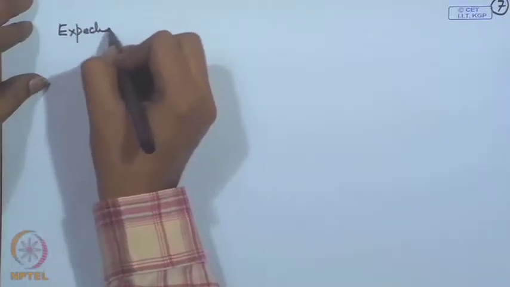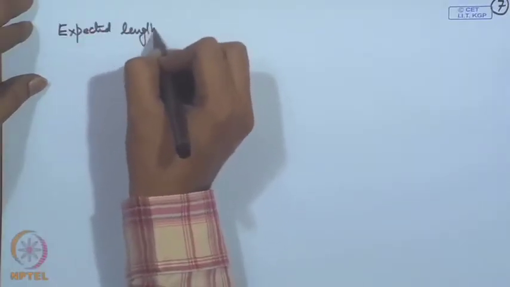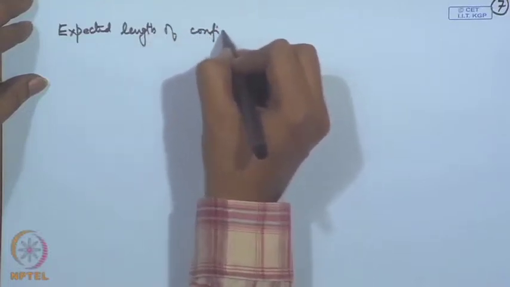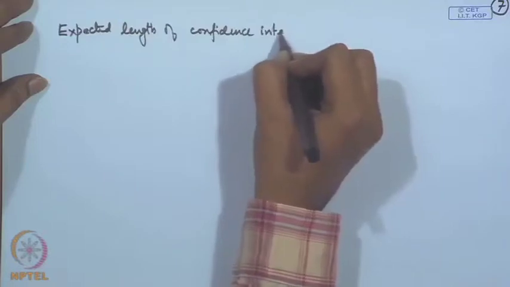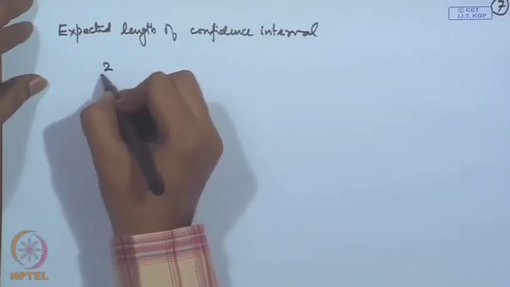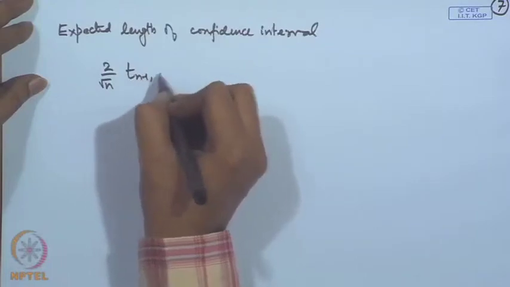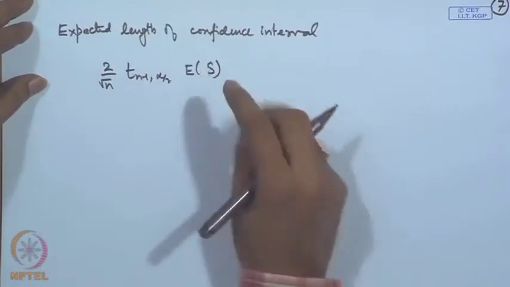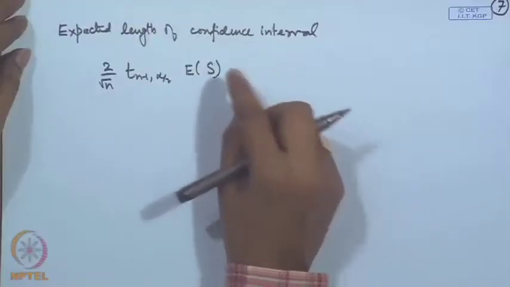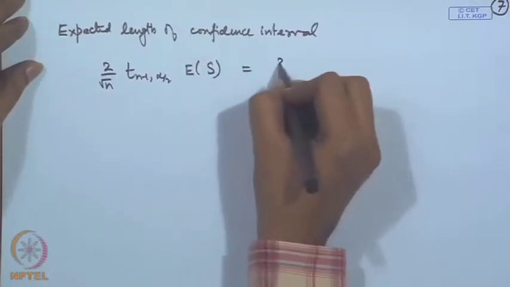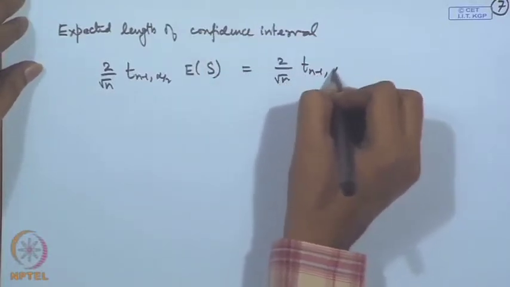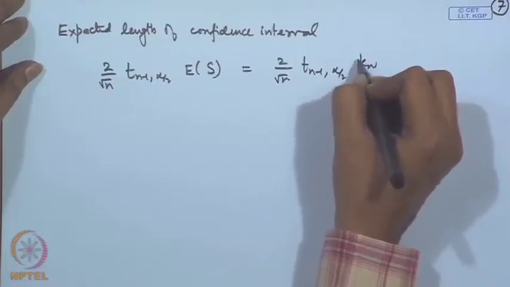I may also look at the expected length of the confidence interval, that is equal to 2 by root n t n minus 1 alpha by 2 expectation of S. If you remember our lecture on point estimation, when we were considering the minimum variance unbiased estimation of sigma in normal distribution, then expectation of S was some coefficient times sigma. So, 2 by root n t n minus 1 alpha by 2, some coefficient I will call k n